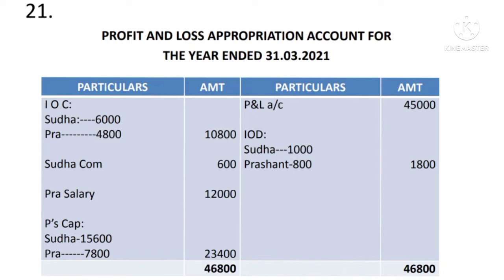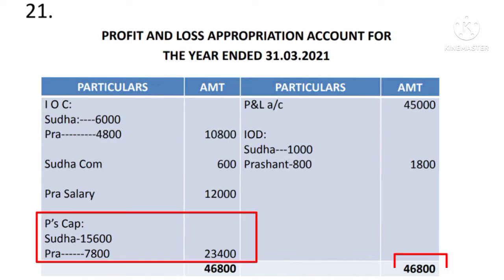And now total each side, debit side as well as credit side of the profit and loss appropriation account. If you total, credit side would be more, it comes to 46,800. Record it on both the side, find out the difference, and difference is 23,400. Since credit side is more, this is the net final profit. It has to be distributed among the partners as per the profit sharing ratio, that is 2:1. So therefore, in the 2 partners' capital accounts, Sudha it comes to 15,600, Prashant it comes to 7,800.